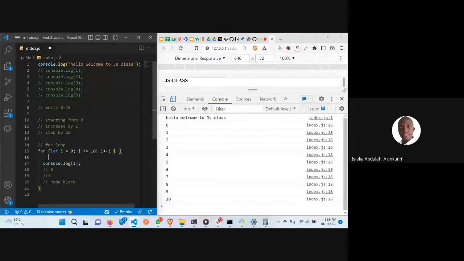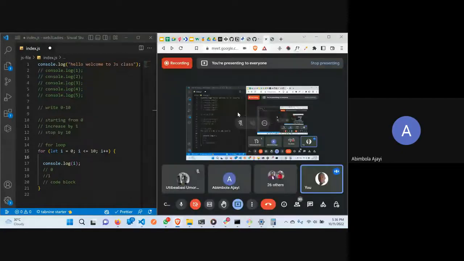Hello, Isiaq. You can also use the loop. We could not hear you at all. It was breaking too. Everything you said around about i++, we didn't get it at all. We could not hear you at a point. It was breaking. What we got last was you talking about i less than or equal to 10. The whole thing you said about i++, we couldn't really get it. That was where you broke off. So it's probably the network again.